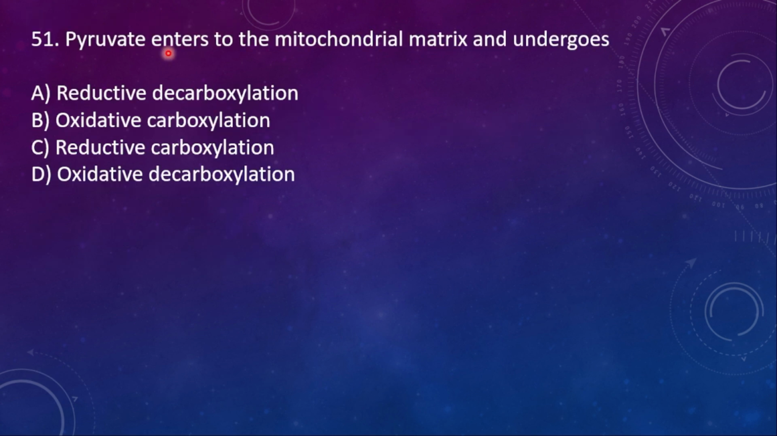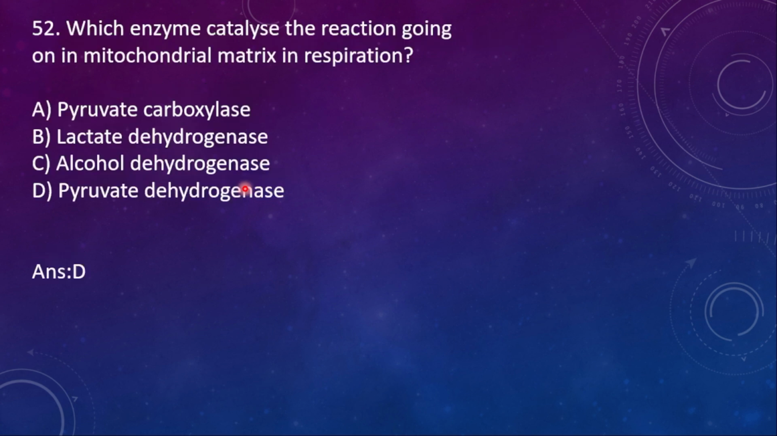Next, 51. Pyruvate enters the mitochondrial matrix and then undergoes reductive decarboxylation, oxidative carboxylation, reductive carboxylation, or oxidative decarboxylation. Here the right option is option D, oxidative decarboxylation. 52. Which enzyme catalyzes the reaction going on in the mitochondrial matrix in respiration? Option A. Option D is right. Already the answer is revealed.